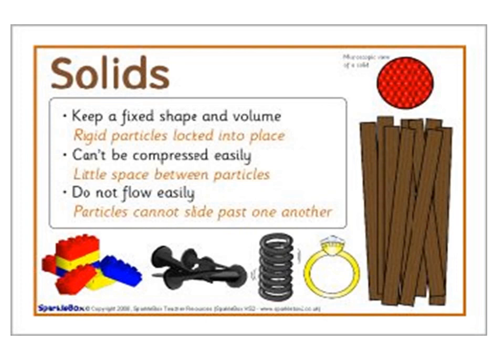Solids are substances or matter which have a fixed shape and fixed volume. All matter is made of small particles. In solids, these particles are located in place and tightly packed, and can't be compressed easily. There is little space between the particles. They are unable to flow easily like water. Particles cannot slide past one another. These are called solids. You can see the pictures of solid things.